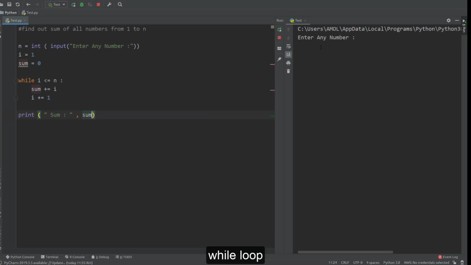Execute this code. First enter any number. Suppose we are entering 5. It will create a sum from 1 to 5. So this is the syntax of the loop, and this is how we can write a loop in our program. The warning we are getting over here is because sum is a built-in function, so it suggests that we should use a different name. But it's only a warning, we can ignore it also. So this is how we can implement the while loop here. This is the syntax of the while loop.